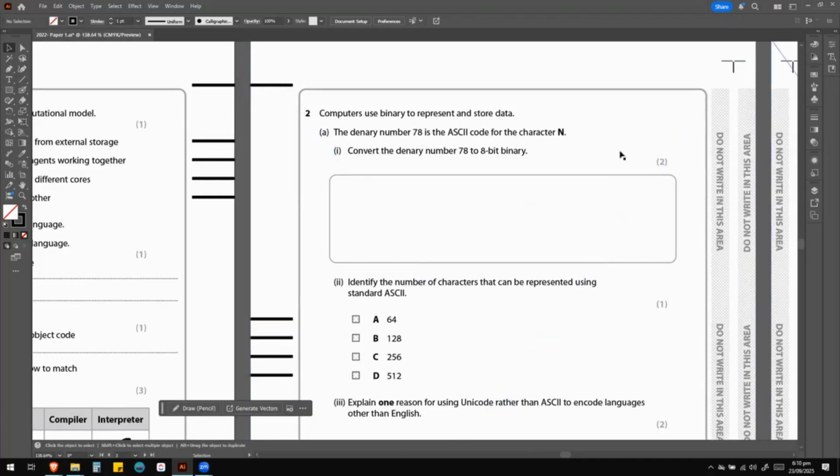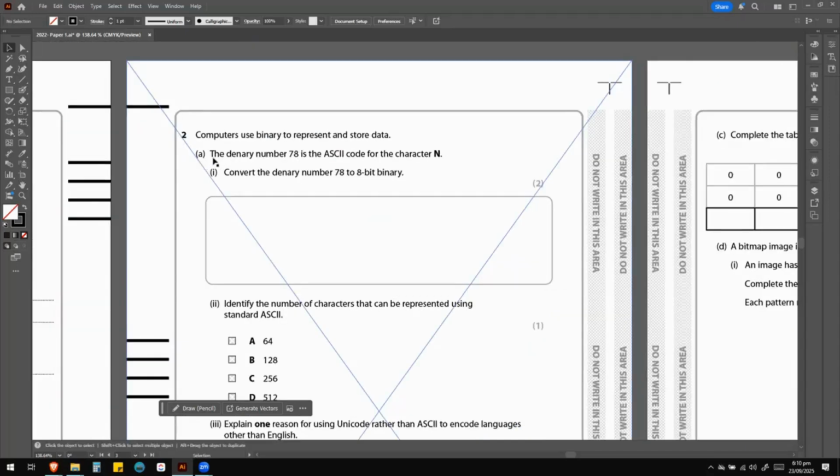So here we have the question that says computers use binary to represent and store data. These are some questions from Unit 3 where we work with binary conversions to denary, hexadecimal, and everything. It says the denary number 78 is the ASCII code for the character n. Convert the denary number 78 to 8-bit binary.